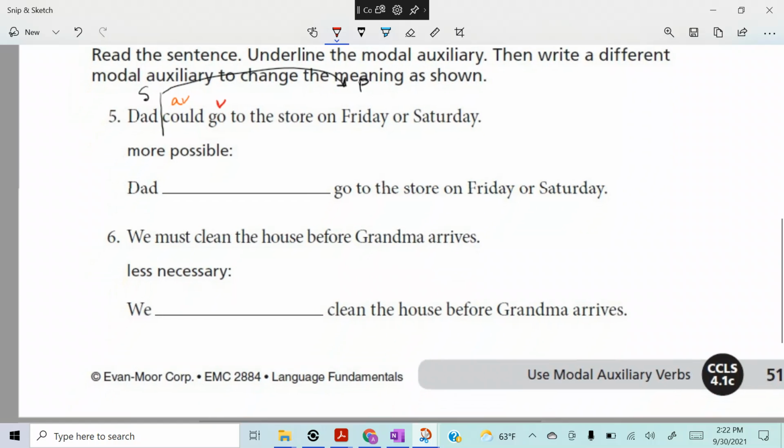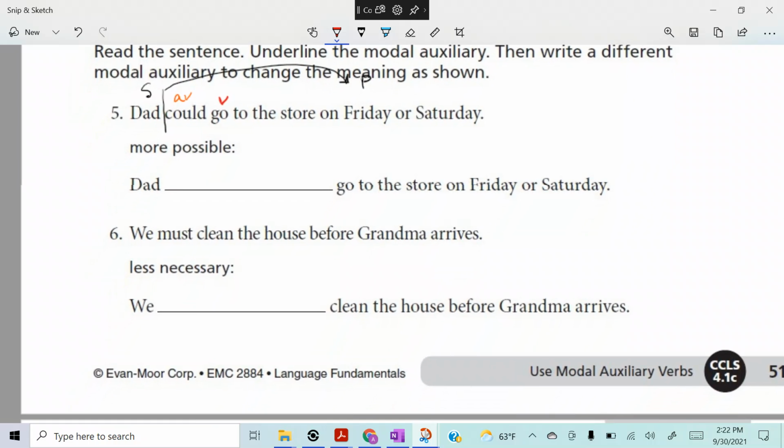Right? Now we're going to change it. We're going to change could to something more possible. Could's more of a suggestion. We want it to be very necessary. So what do you think? Dad, what? Can. Ooh, Dad can, or what's another one? That's very likely is what they wanted, right? No, they wanted, how about Dad must? I like that one. Dad must. Where's the actual verb there? Dad must what? Go. Go is the actual verb, right?